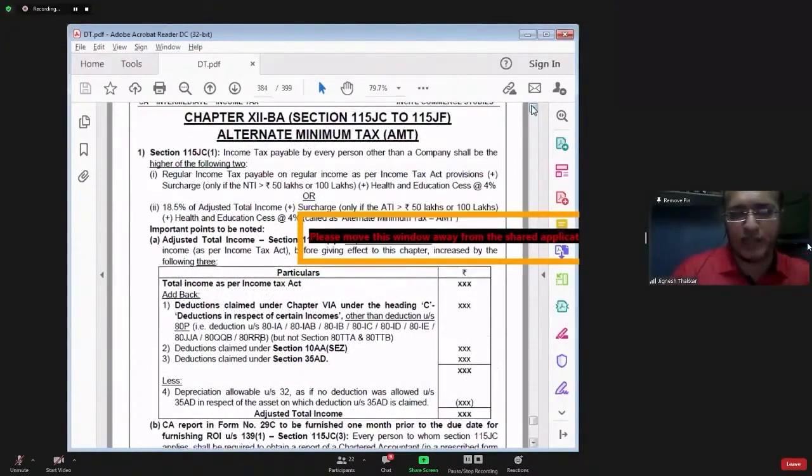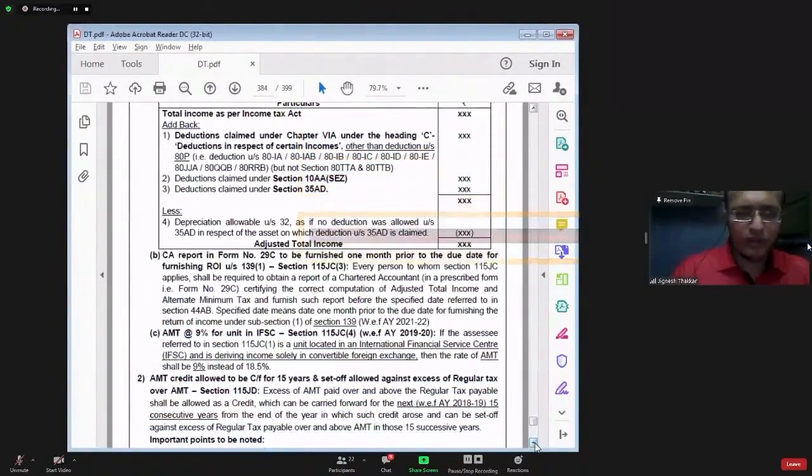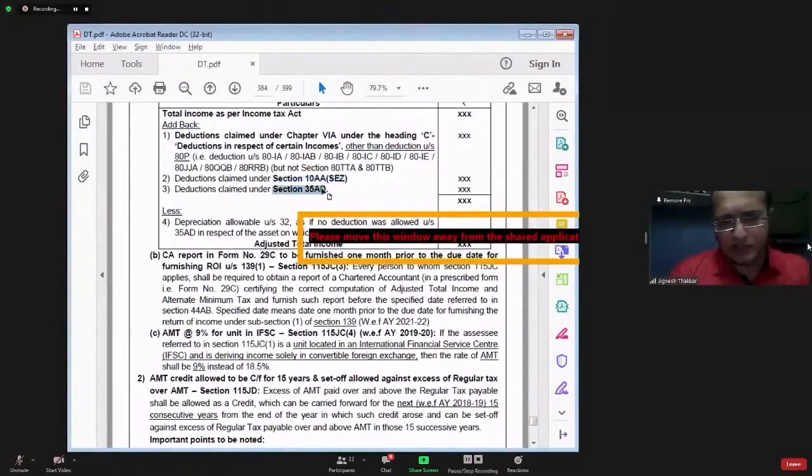It is chapter 12BA, section 115JC to section 115JF. Before we move on to discuss this, I want to ask you a question. If SSC is claiming deduction under section 10AA, what is deduction under section 10AA? Deduction for profit of export turnover of SEZ unit. If SSC is claiming deduction under section 35AD, what is that? Deduction for capital expenditure in respect of specified business.